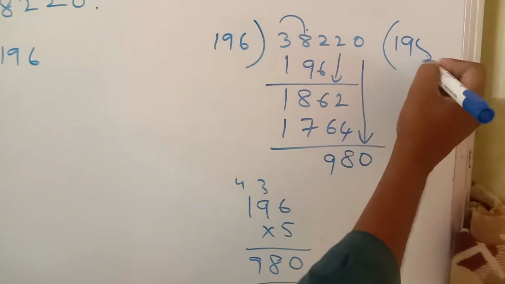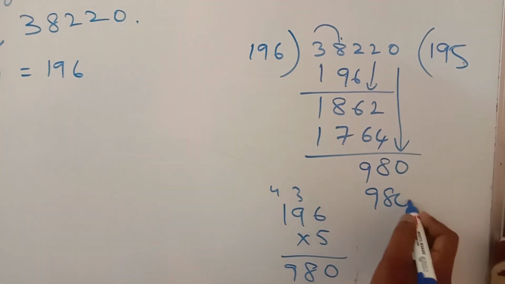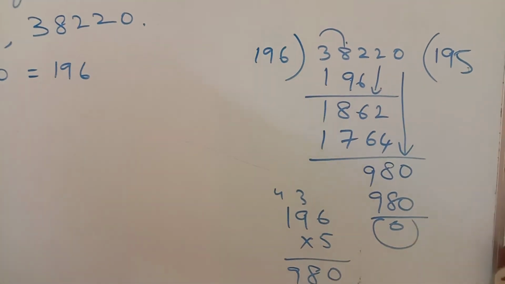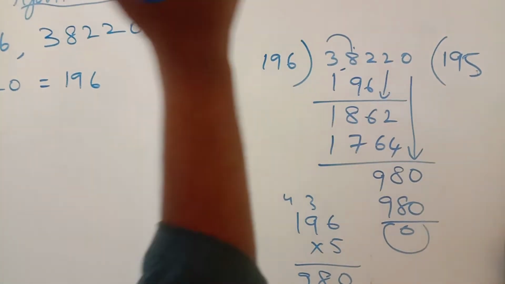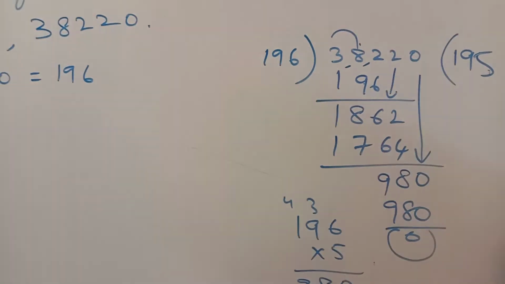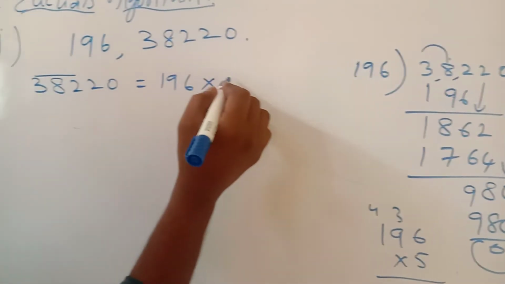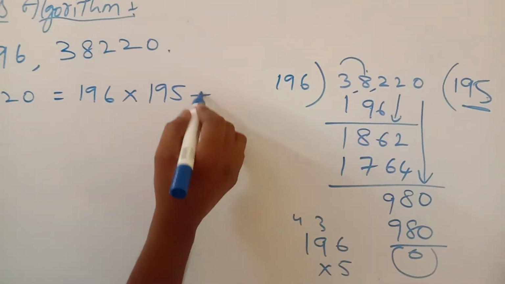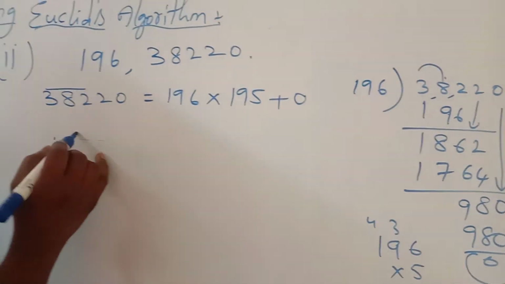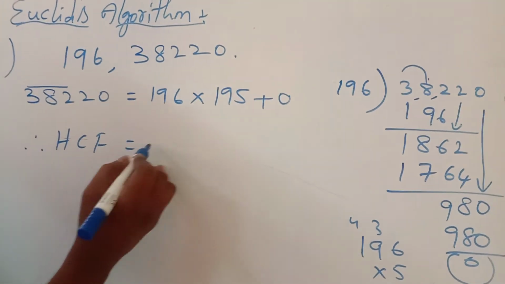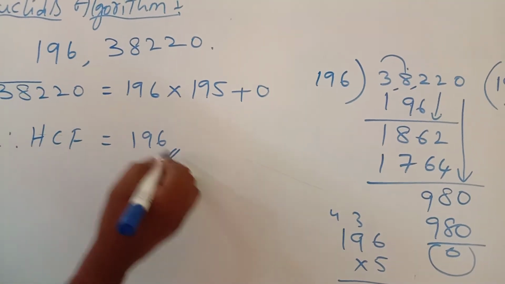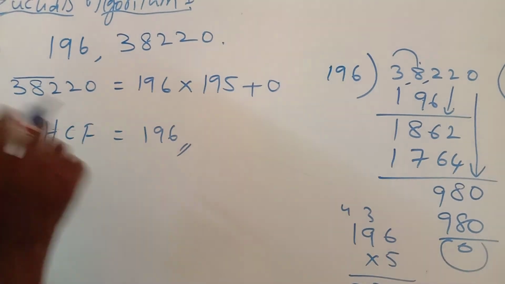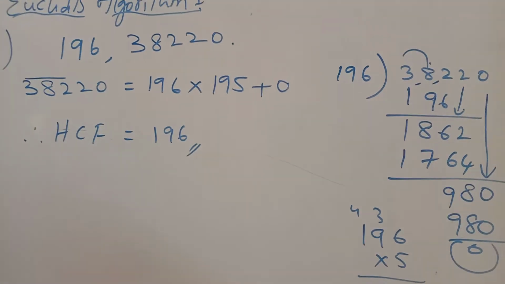So I can take 980. So 196 into 195 you are getting 38,220. The quotient is 195 and the remainder is 0. So therefore HCF equals 196. HCF is 196. You can find the HCF by using the division algorithm.